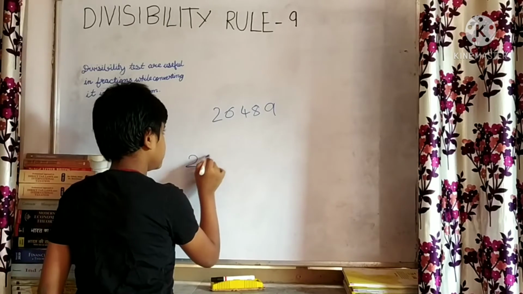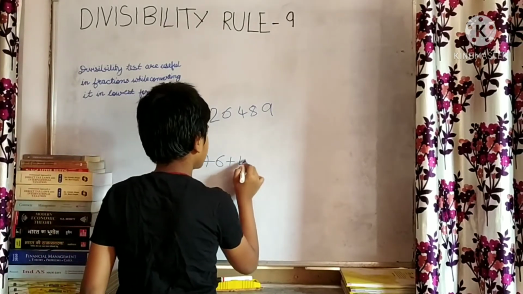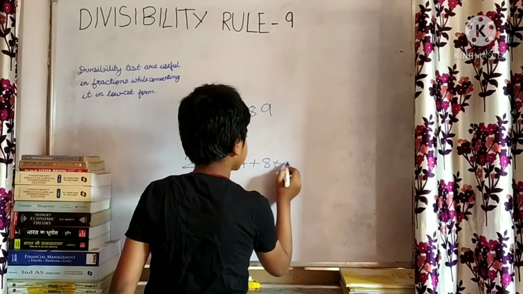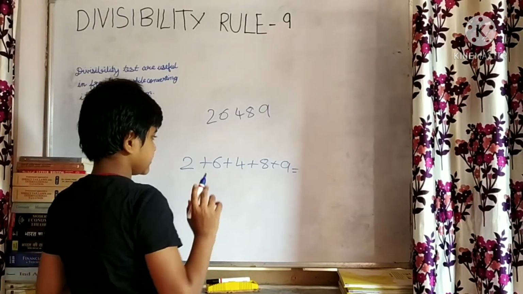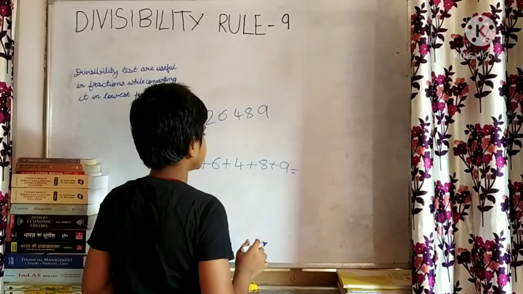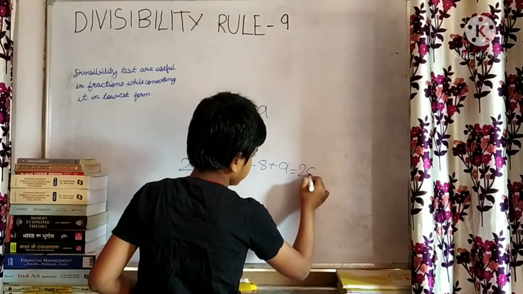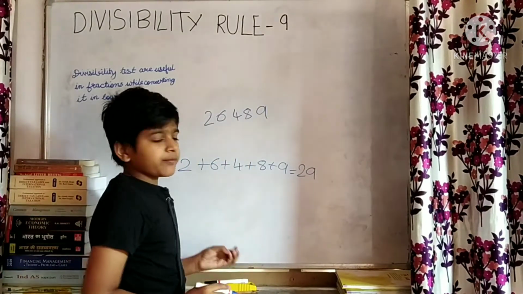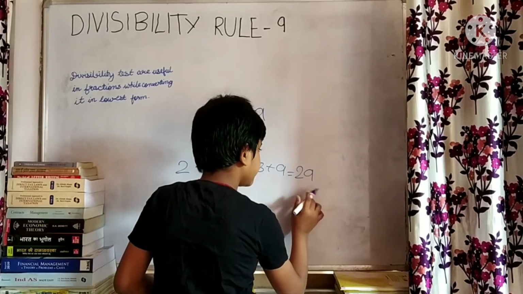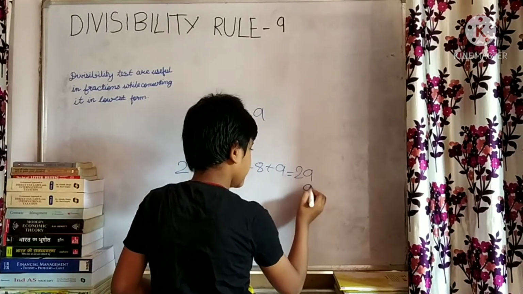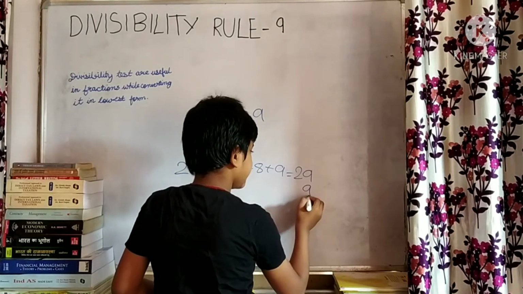2 plus 6 plus 4 plus 8 plus 9 equals 8, 14, 16, 24, 29. So 29 is not divisible by 9 because it does not come in the table of 9.